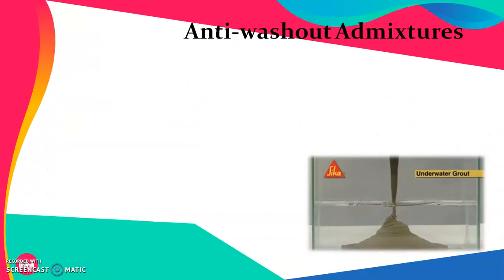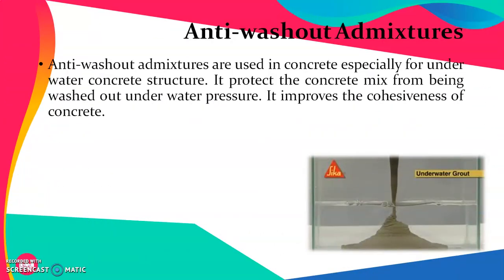Next is anti-washout admixture. Anti-washout admixtures are used in concrete, especially for underwater concrete structures. It protects the concrete mix from being washed out under water pressure. It improves the cohesiveness of concrete. This is much more useful, particularly in underwater construction.